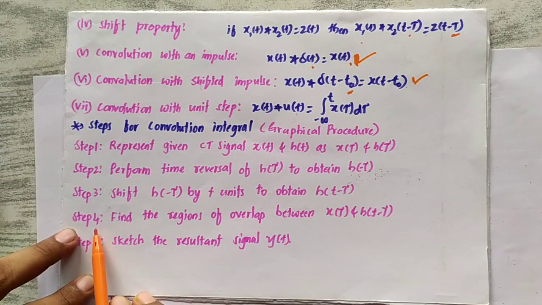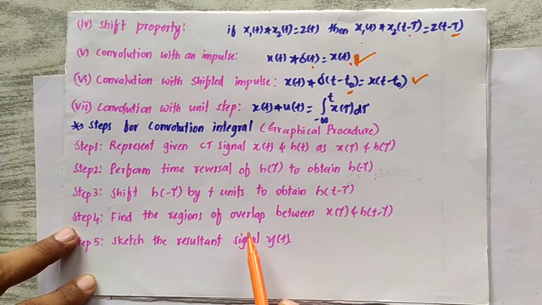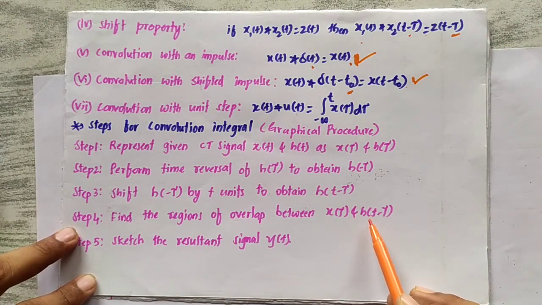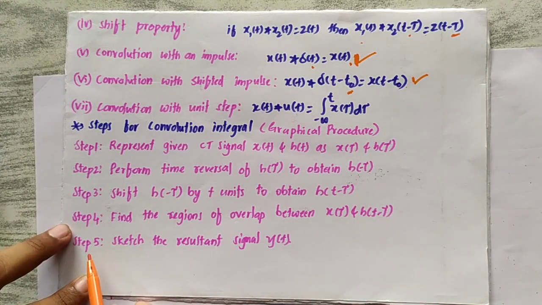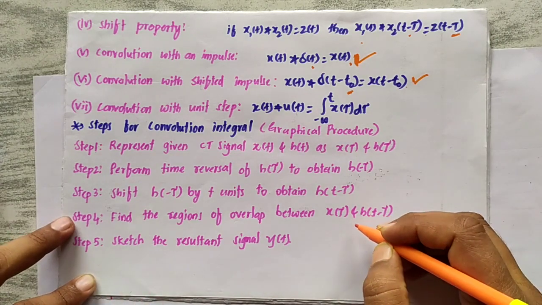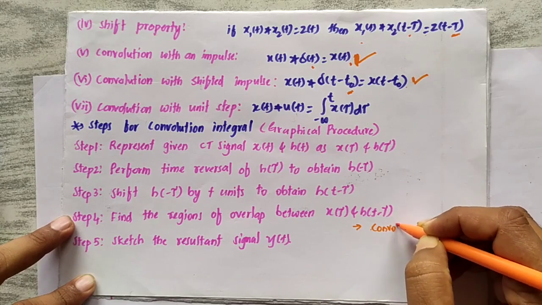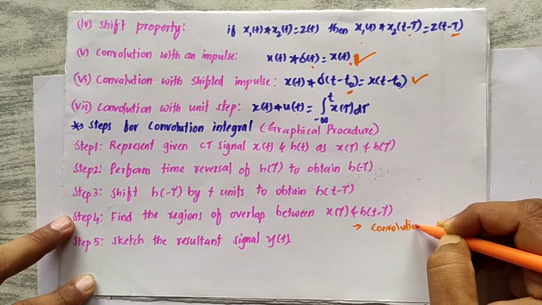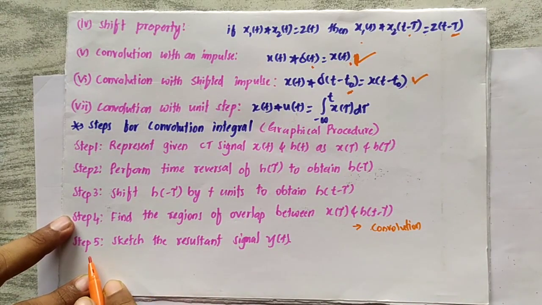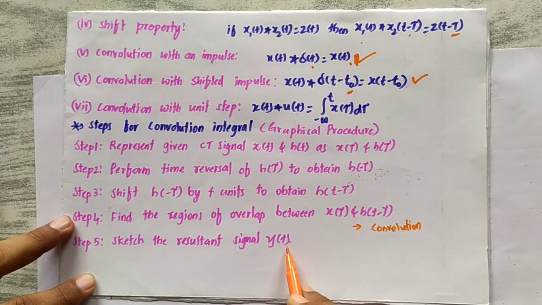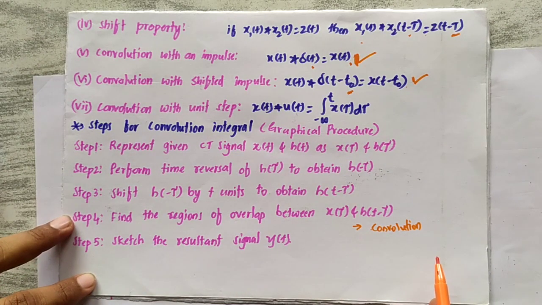Step 4: find the regions of overlap between x of tau and h of t minus tau. Then we convolve them. Then in step 5, sketch the resultant y of t.